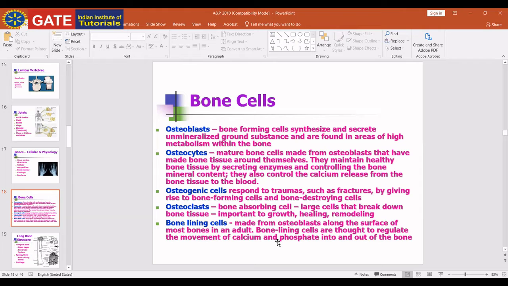Human skeleton, as I told you, is divided into 2 parts: one is axial, one is appendicular. Axial skeleton is composed of the vertebral column and rib cage. Okay, what is rib cage? Have you any idea? What is rib cage?